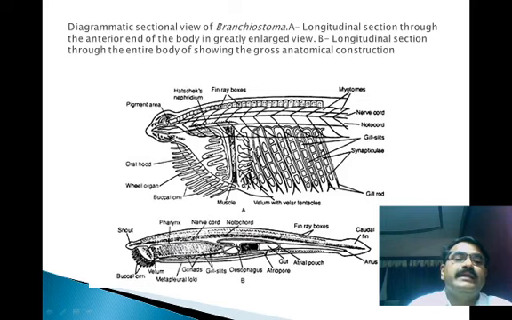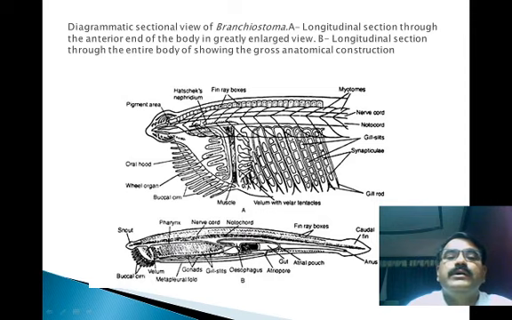Here there are the pigmented areas, and beside this there are Hatschek's nephridium. Then the most distinguishing structure, the notochord.